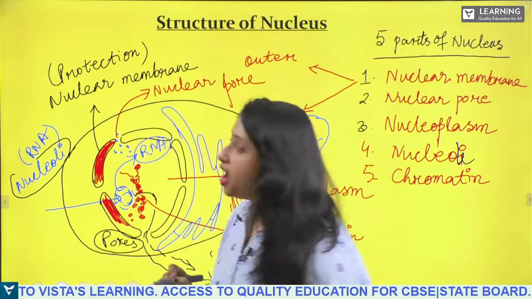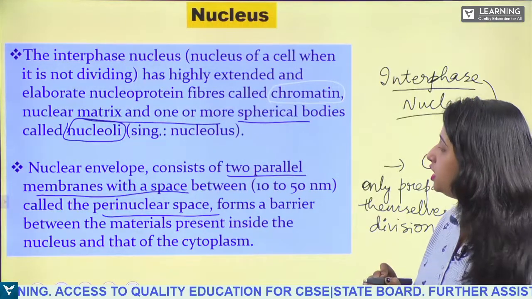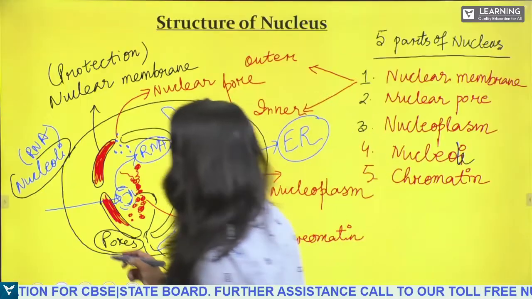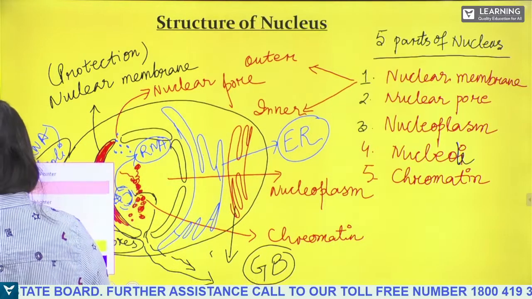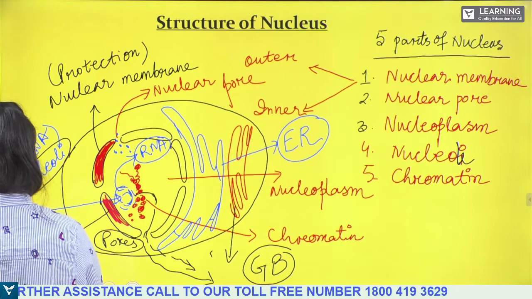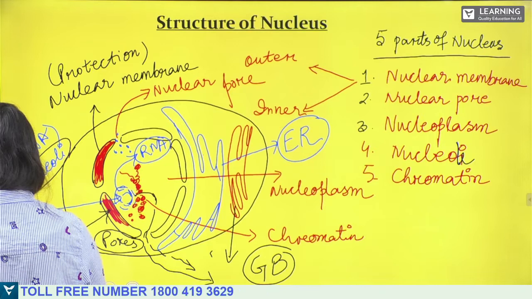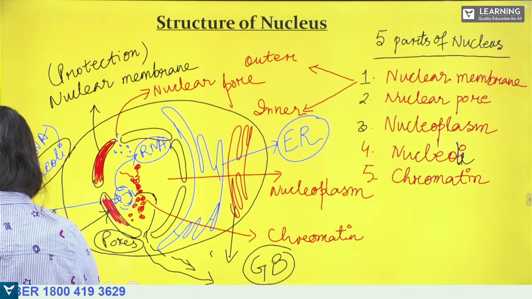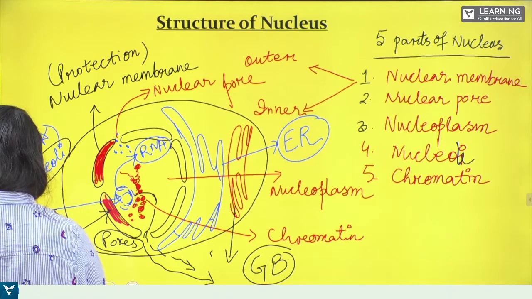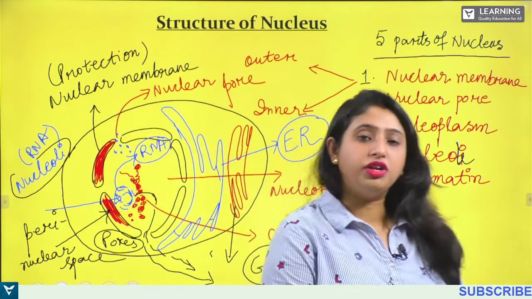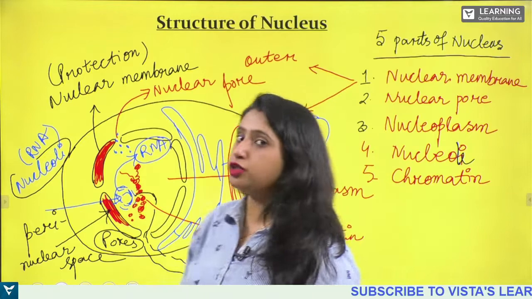It is known as the perinuclear space. The space in between the nuclear membrane is known as perinuclear space.